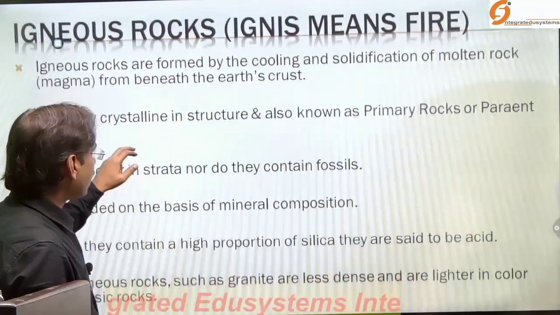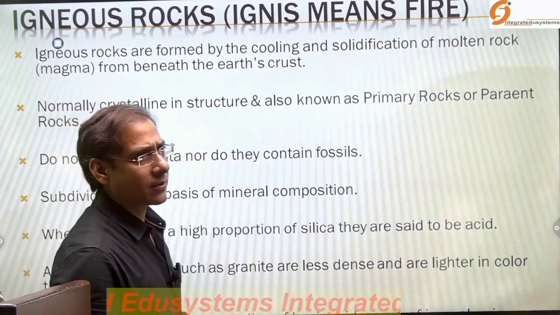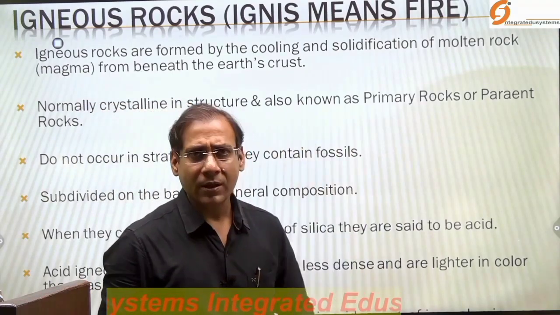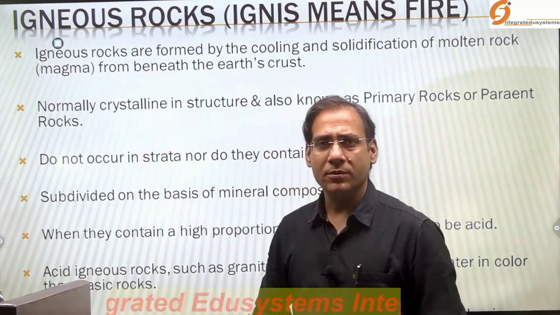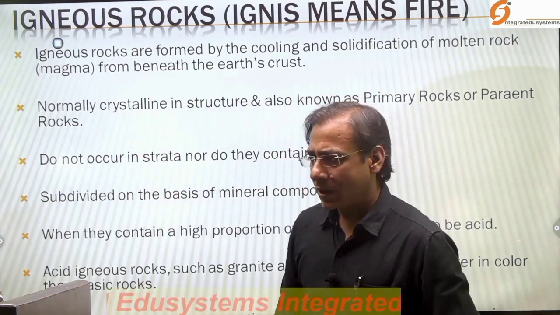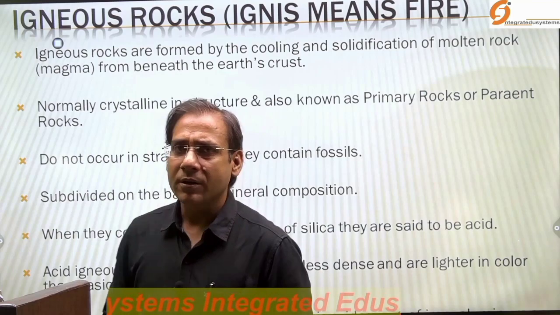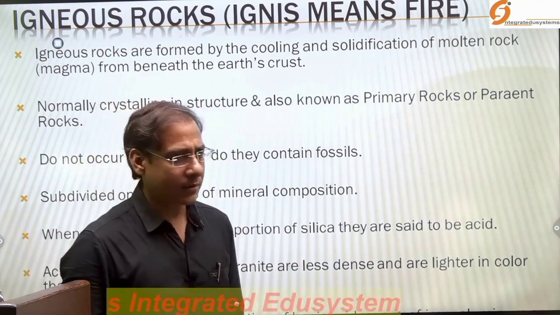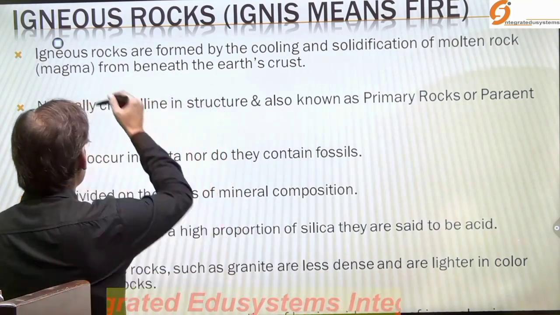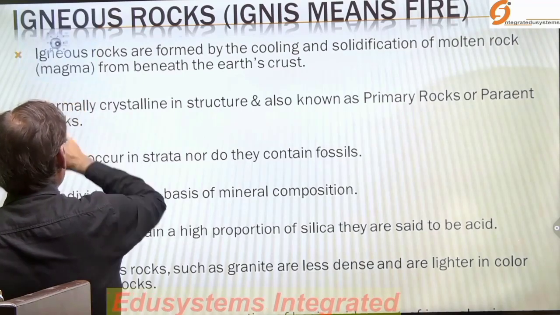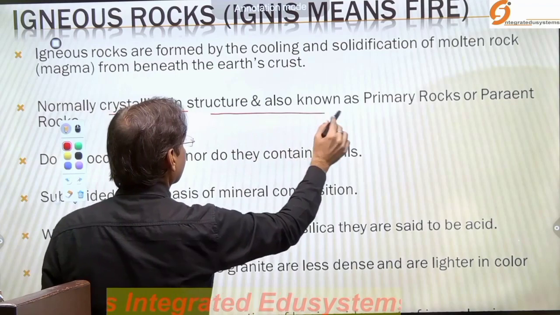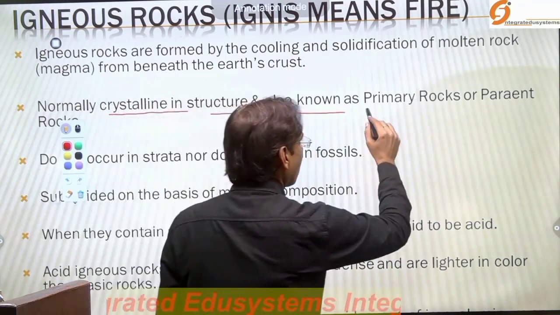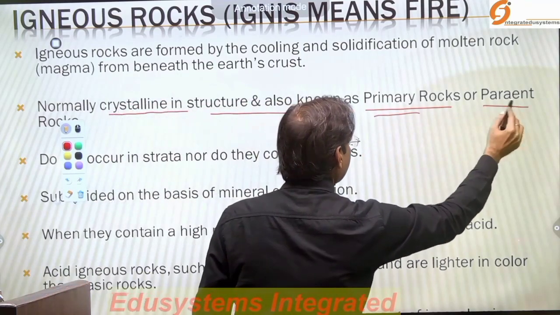Now when you look at another feature, we observe that largely the igneous rocks have a crystalline structure. That's why the igneous rocks are very hard. With a crystalline structure, they are known as primary rocks or the parental rocks.